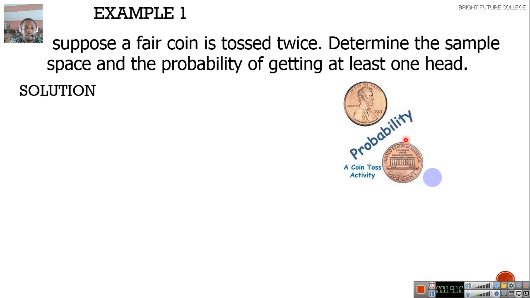The head. And the reverse, where the picture is not there, the human face is not there, that's the tail. It always has two sides. If you have not seen it before, you can look for it. You can equally ask your parents or whoever to show you what a coin is, so that you can link it up with this.